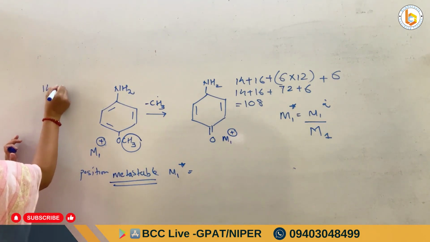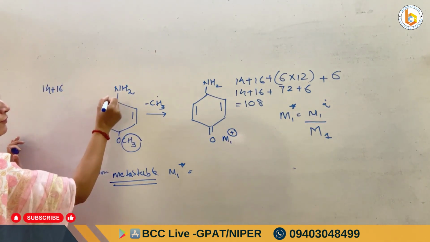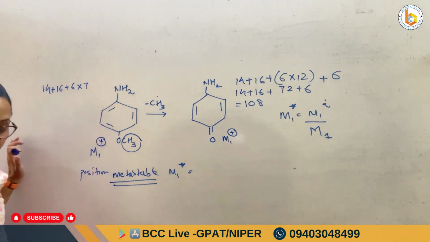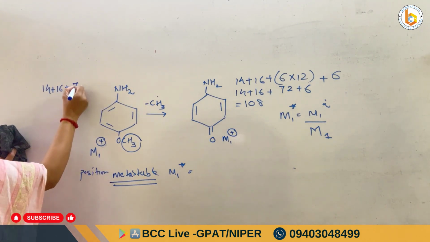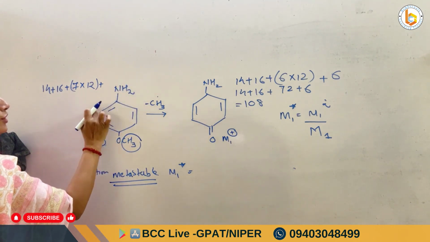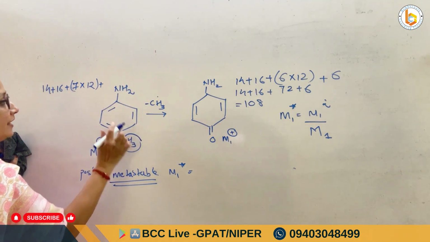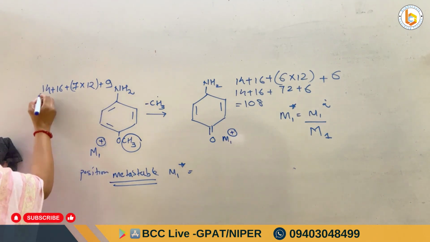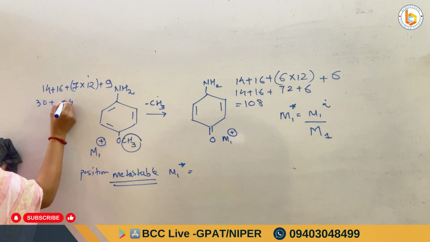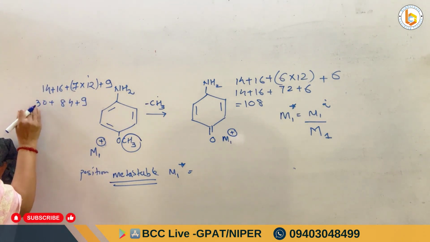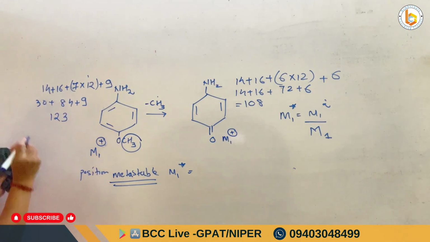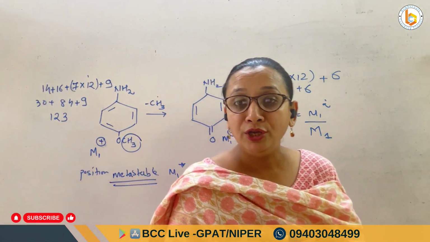Again 14 for nitrogen, 16 for oxygen. Correct? Total number of carbons are 6 plus 1, 7. So 7 multiplied by 12, because 7 are the number of carbons and 12 is the molar mass. Then how many hydrogens? 2, 3, 4, 5, 6, 7, 8, 9. The total number of hydrogens are 9. So it is again 30 plus 7 2s are 14, 7 1s is 7, 84 plus 9, 123 is the answer for the molecular ion peak.